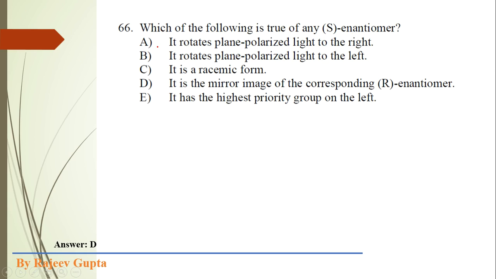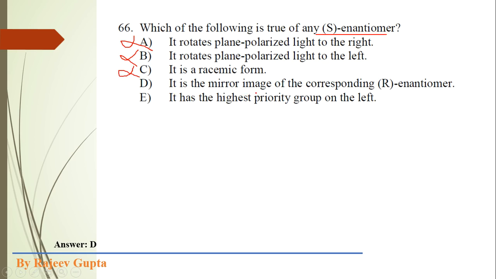So first, we see the first option: it rotates plane polarized light to the right. The rotation of plane polarized light is independent of the S or R assignment of an enantiomer. So this option we can remove. It is not true. Next, it is a racemic form. No, it is not a racemic form. It is an optically active form, and an optically active form cannot be a racemic form. So we can remove this option.